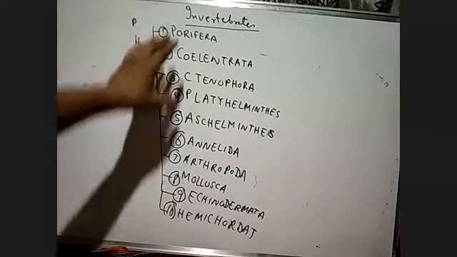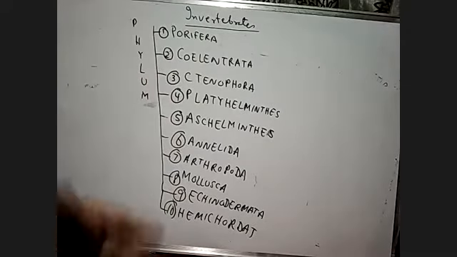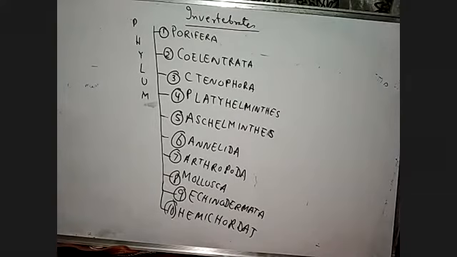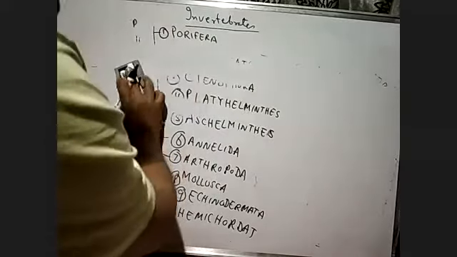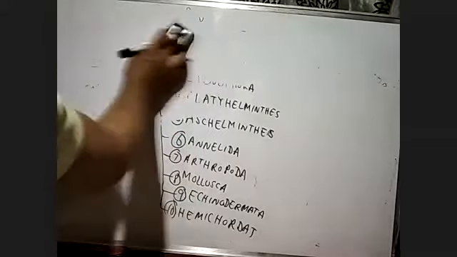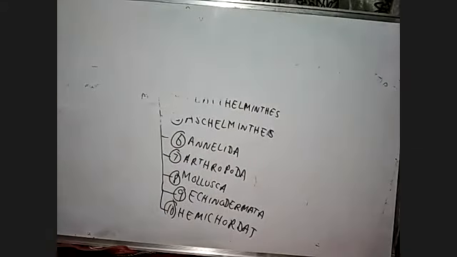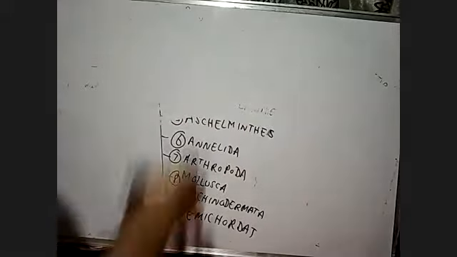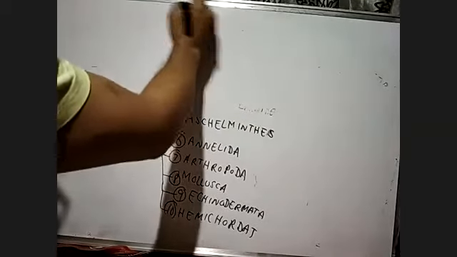One by one we have to study the characters, and in the characters you have to study according to what we have done in the basis of classification, such as body symmetry and so on. First of all, we'll start with the Porifera, number one, if you have all written it down.